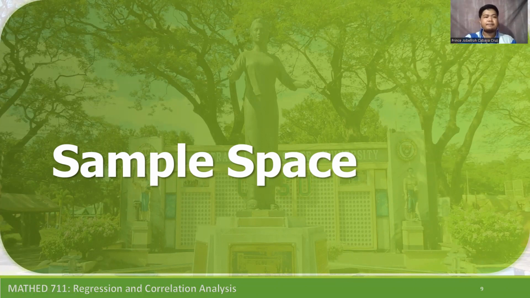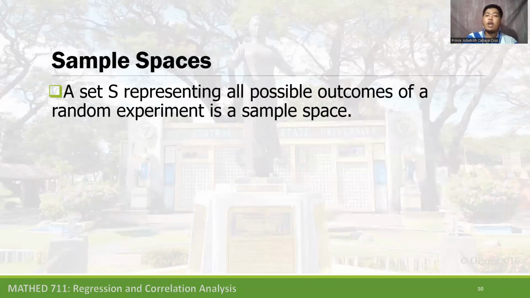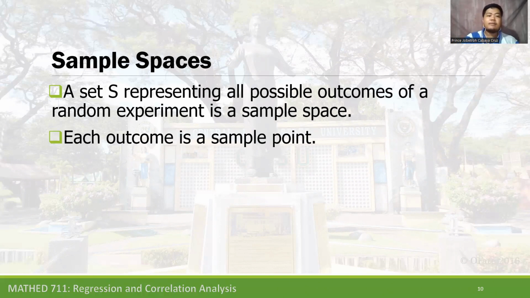So what is sample space? A set S representing all possible outcomes of a random experiment is a sample space. If we toss a coin, what are the outcomes? Heads or tails. So that is the sample space. Each outcome is a sample point. Heads is a sample point, and tails is also a sample point. If we toss a coin, there are two sample points in one sample space.